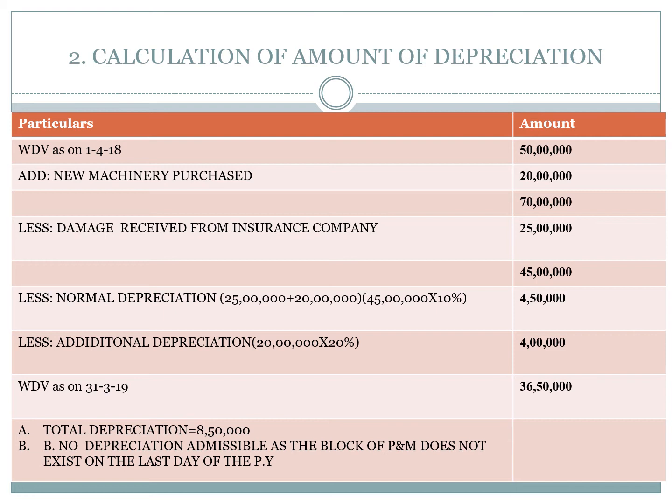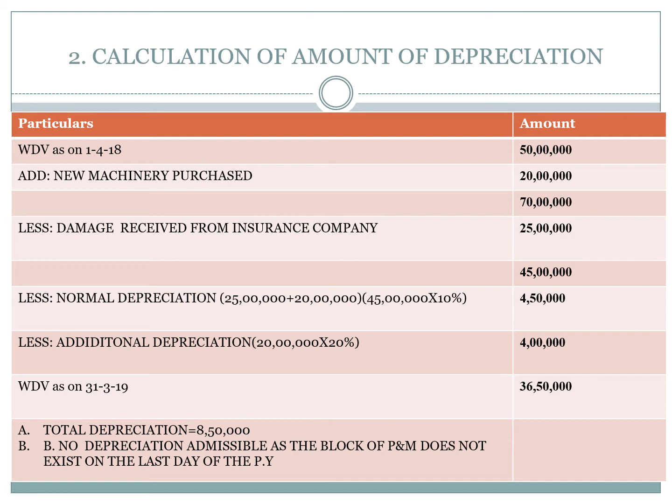Okay, then additional depreciation we have to minus. Additional depreciation can be claimed by the assessee only on new machinery acquired during the previous year. There is a new plant acquired in the business during the previous year, that is 20 lakhs worth of machinery.